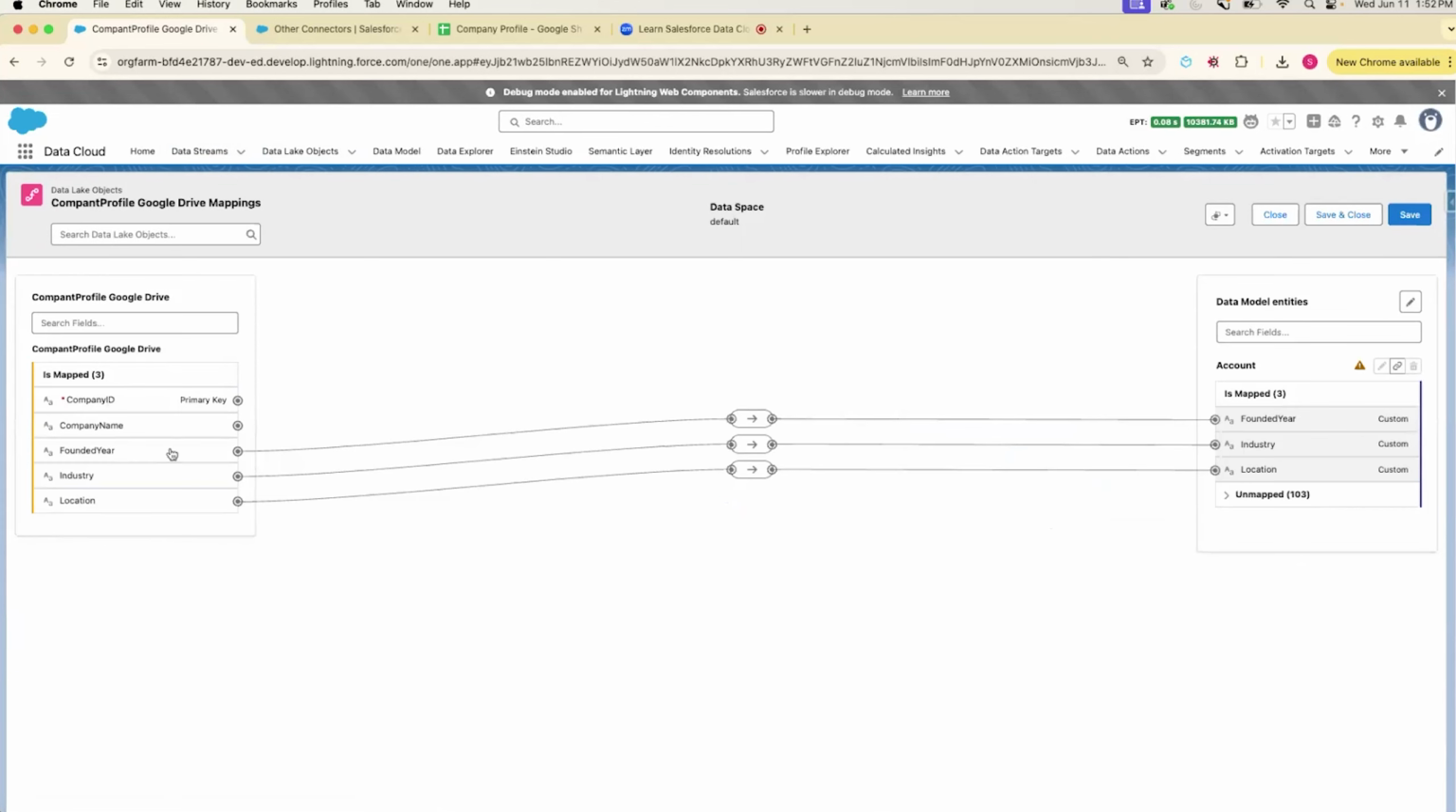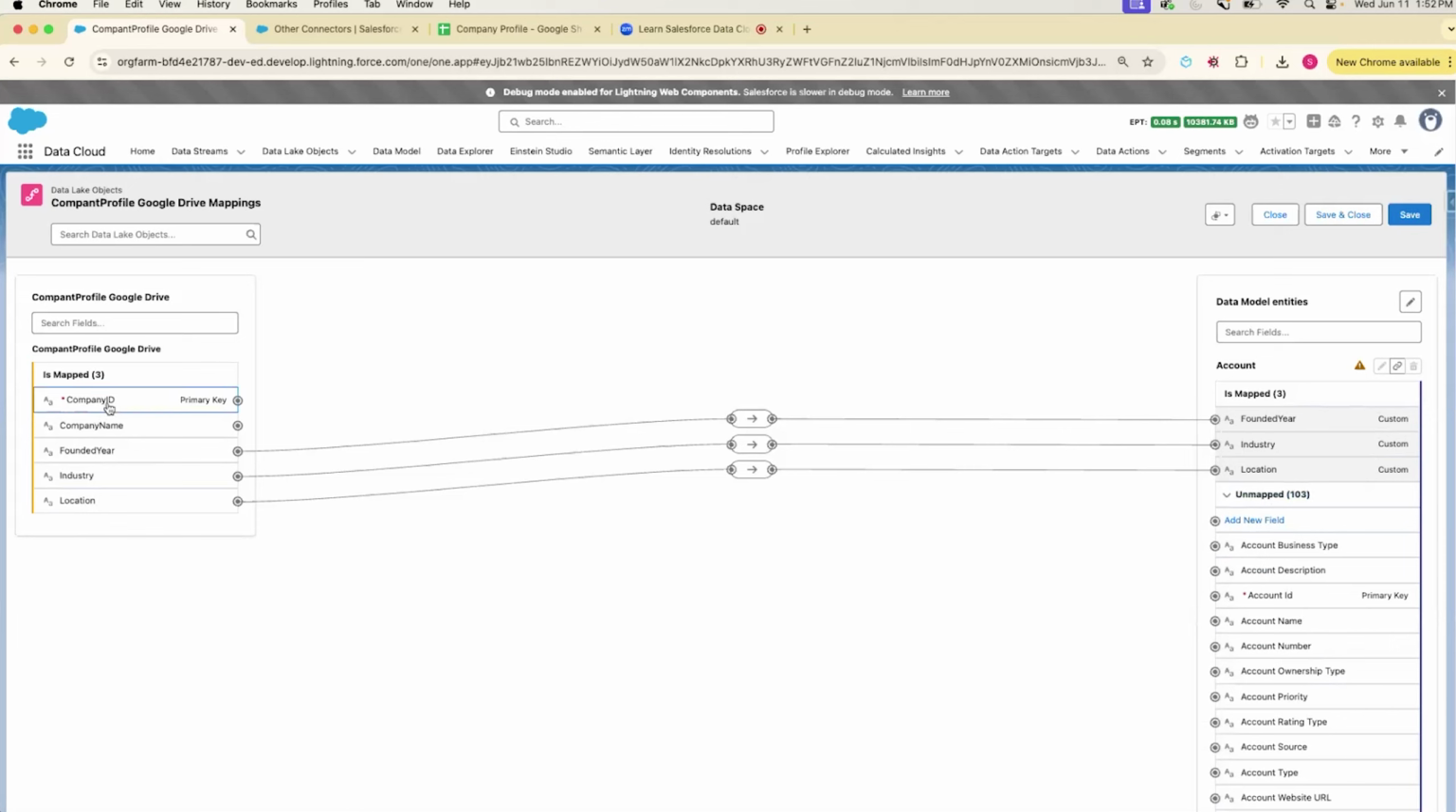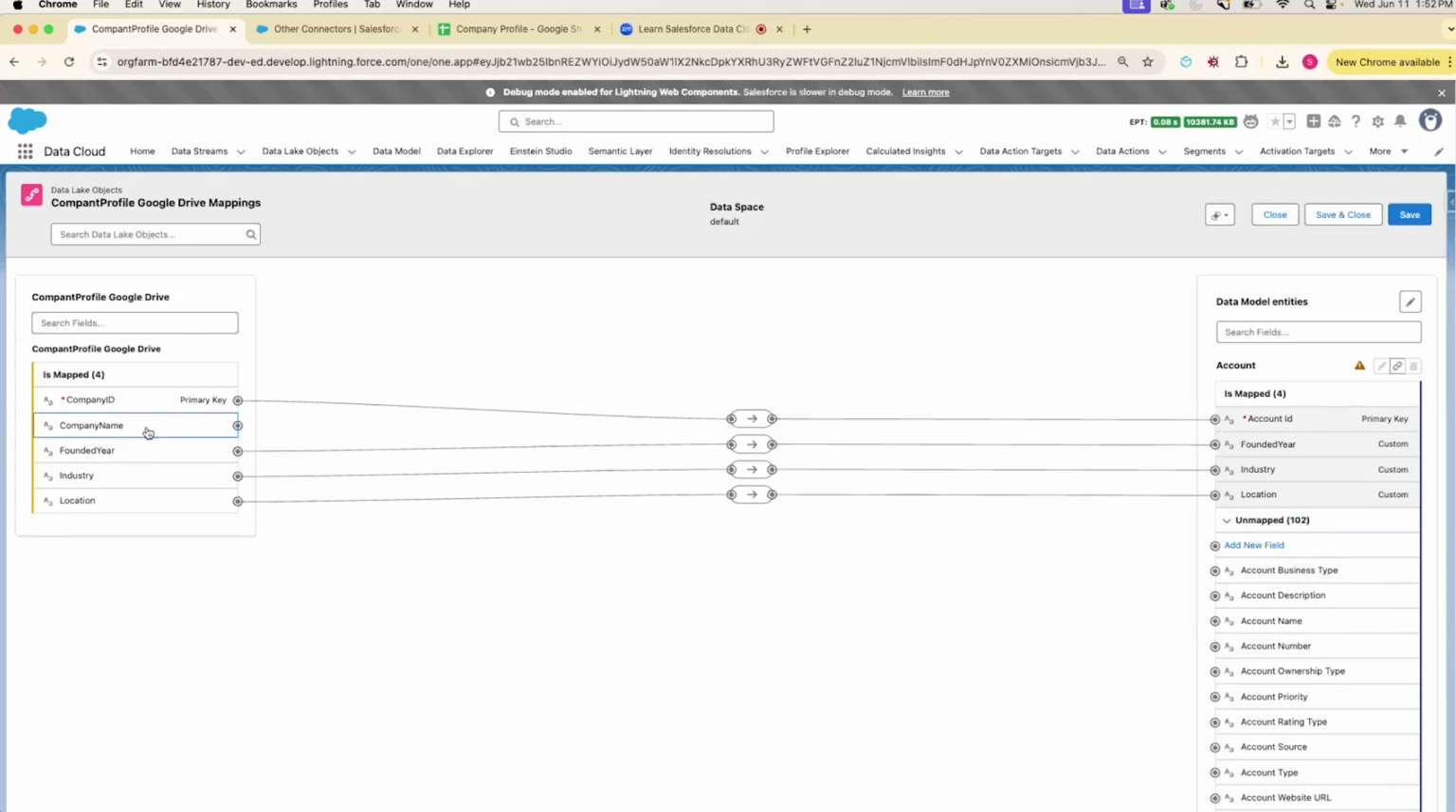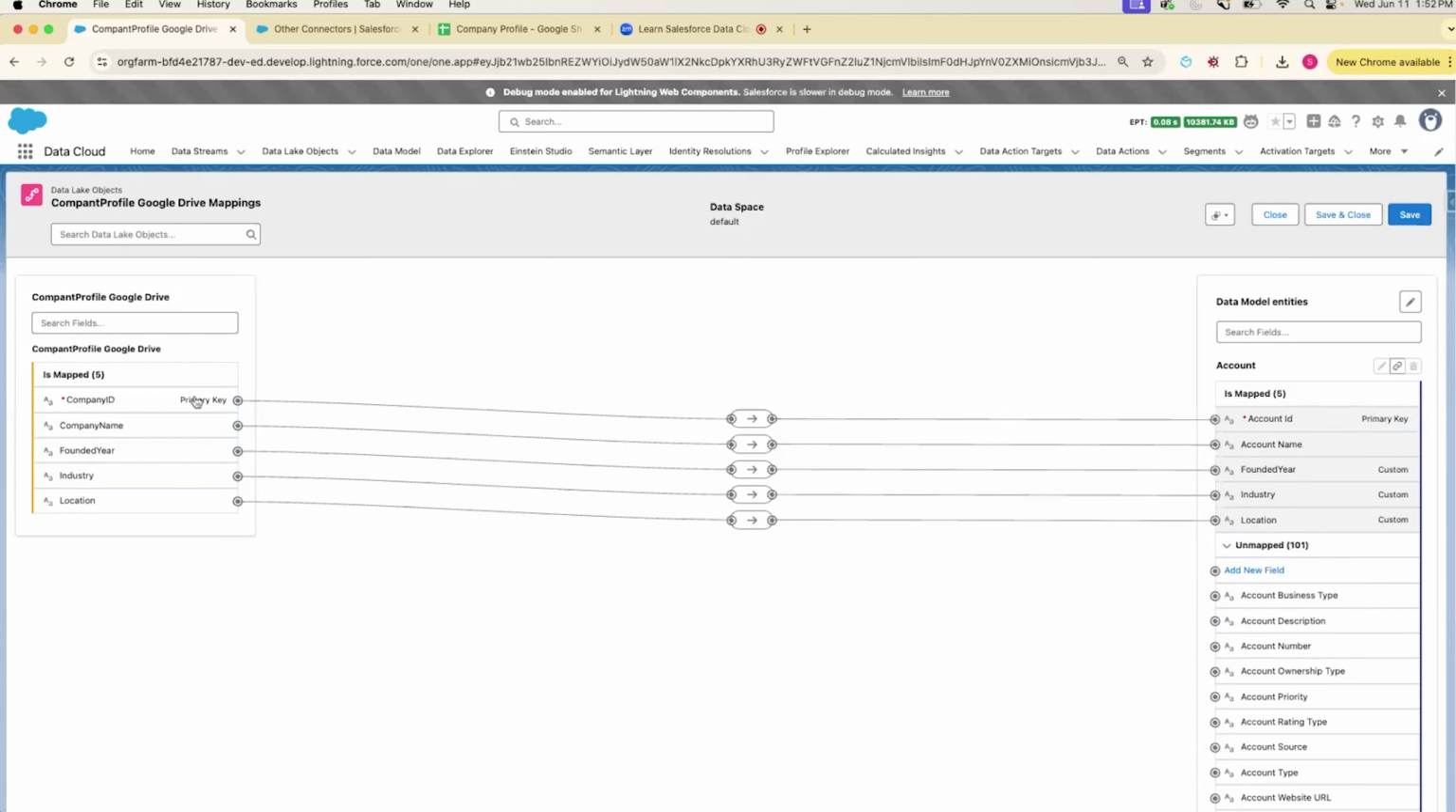Okay, so we already see these 3 got mapped directly because I had these custom fields already created in the account object in my org. Now we have unmapped. So first thing, we just connect our primary key to the primary key account ID, and then company name to account name. We have pretty much done all the mapping.